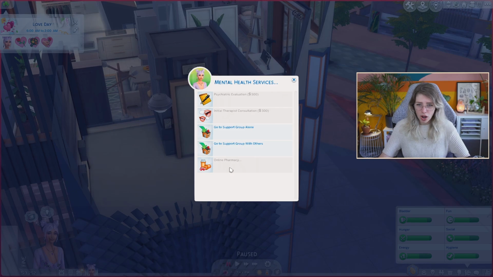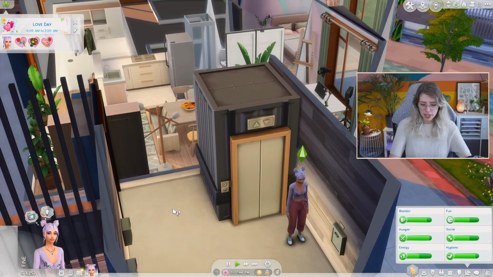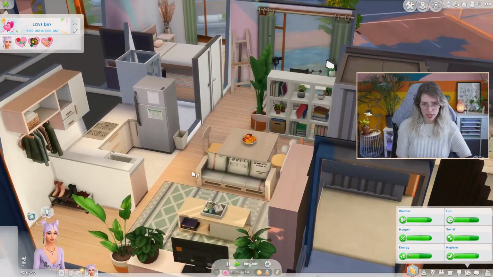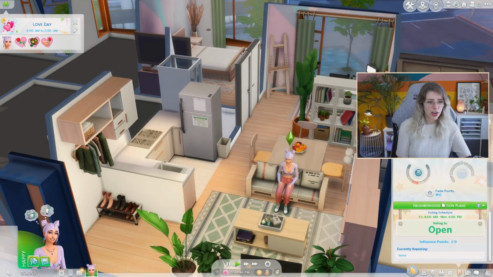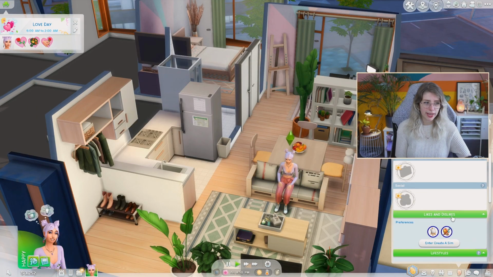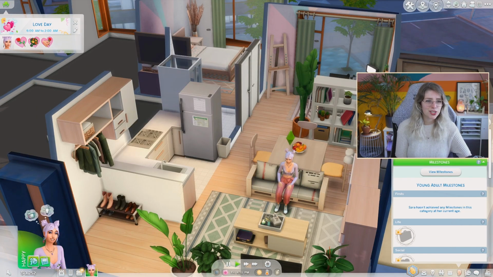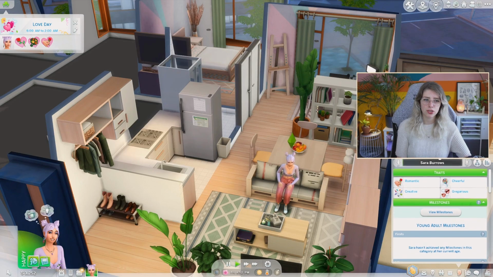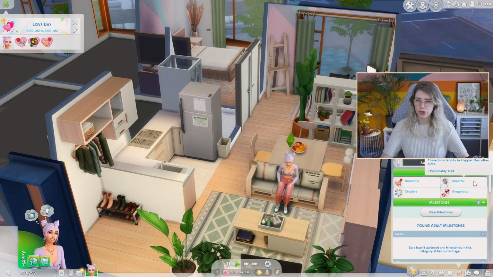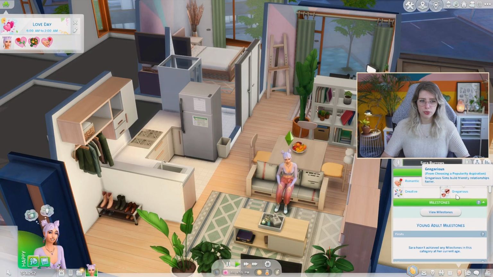And there's also an online pharmacy, which I think you can only get stuff from if you have medications prescribed. So let's just check those things out. Let's let the game run until it's 9 and we can actually go to a psychiatrist. Also, I quickly checked her simology panel and it doesn't give her a trait or anything so far, whether she is neurodivergent or not. So I don't think it shows up here. Maybe it will show up as a trait once we have a diagnosis. I'm not sure how that's gonna work.